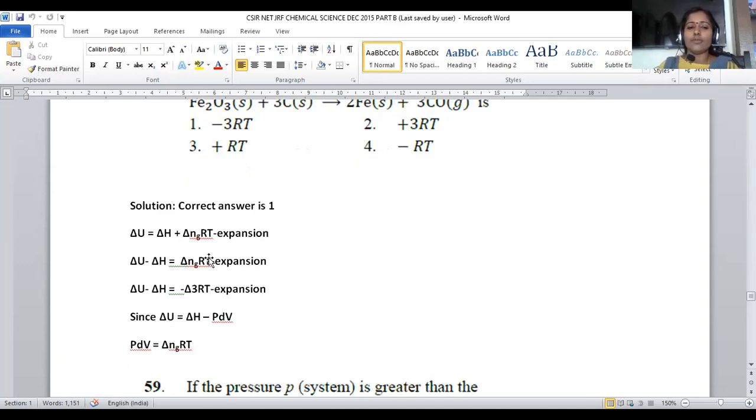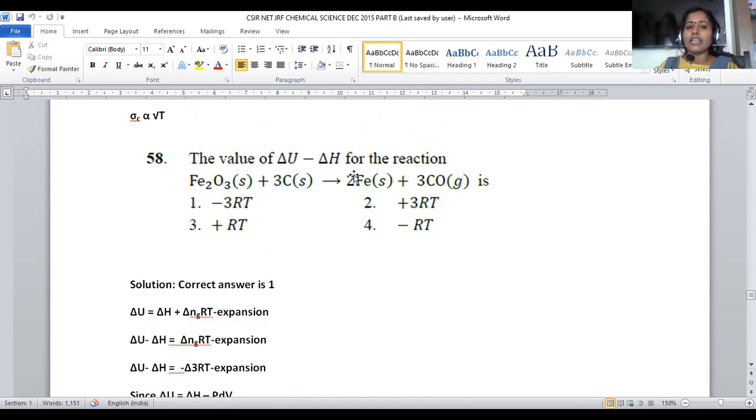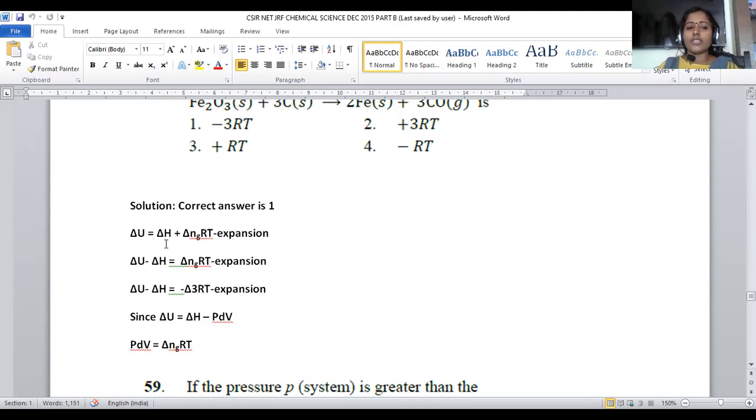Now let us see the relation. What is the interrelation between internal energy and also enthalpy change? That is given by delta U is equal to delta H minus delta n g RT. So this is a formula. If we take the difference, delta U minus delta H is equal to what is the formula? Delta n g RT. Here, delta n denotes what?